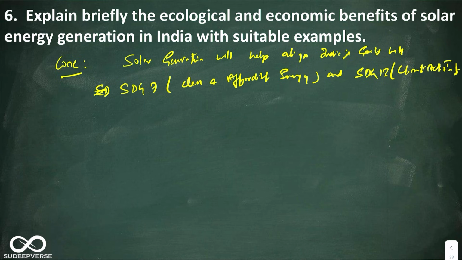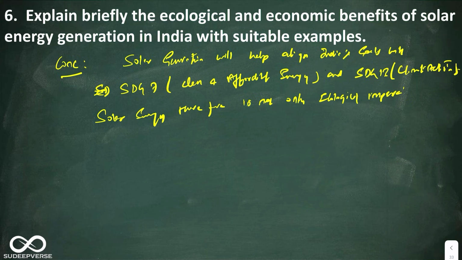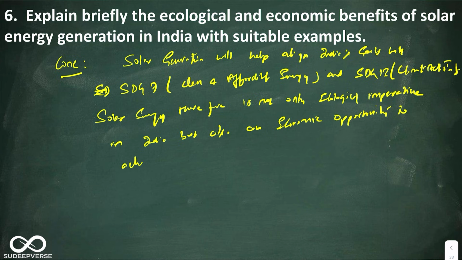You can continue, telling solar energy therefore is not only an ecological imperative in India, but also an economic opportunity to achieve growth with sustainable development.